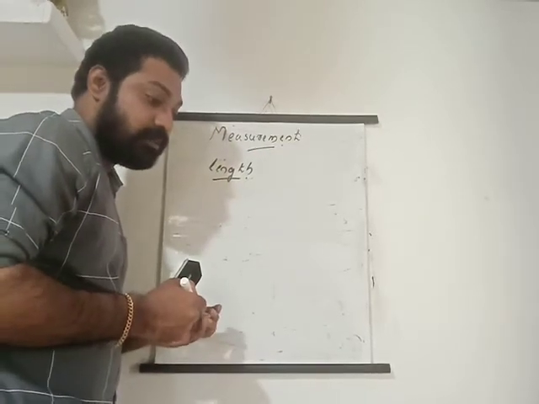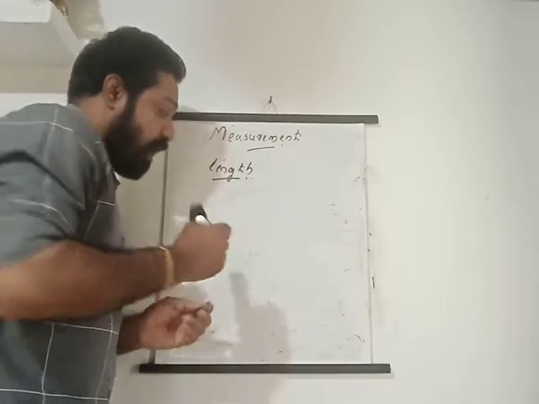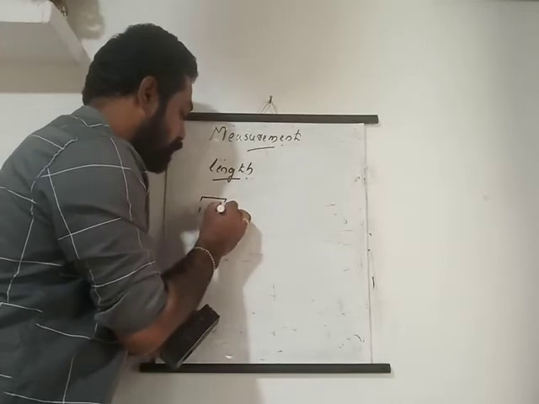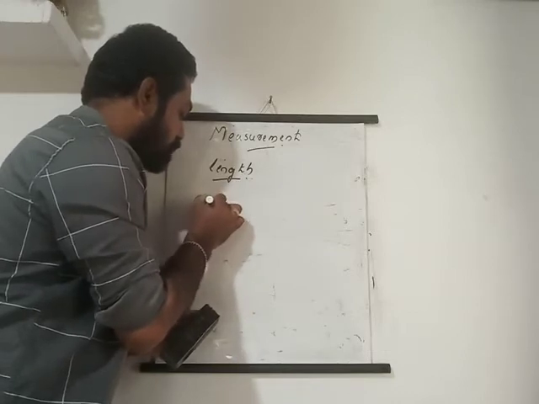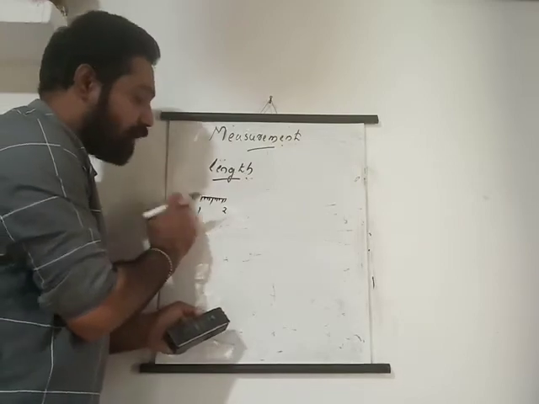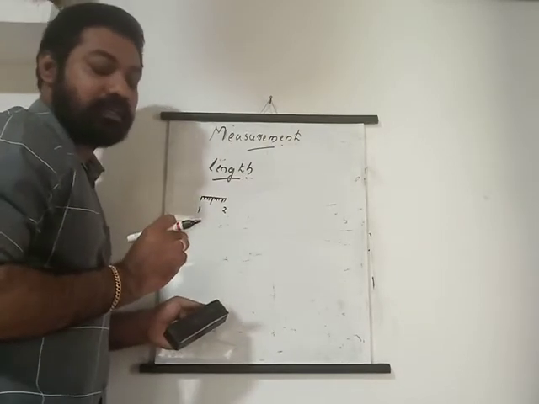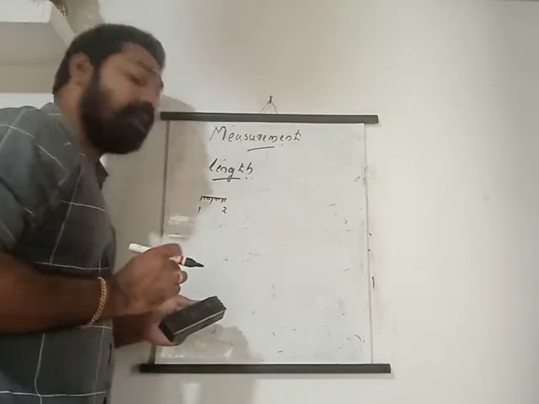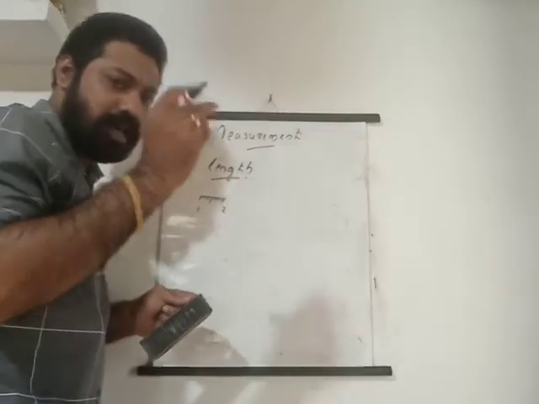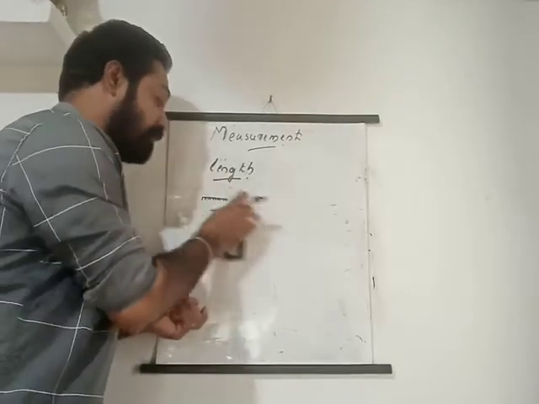Millimeter. 1 centimeter is written here, 1 up to 2. You can see the small divisions. One small division is called a millimeter. So how many millimeters make 1 centimeter? 10 millimeters.